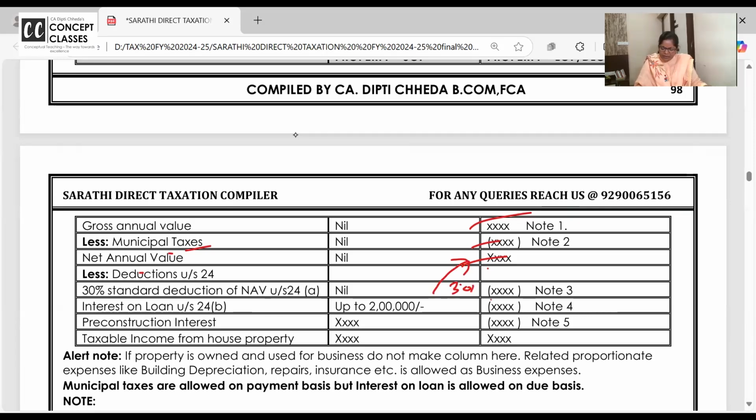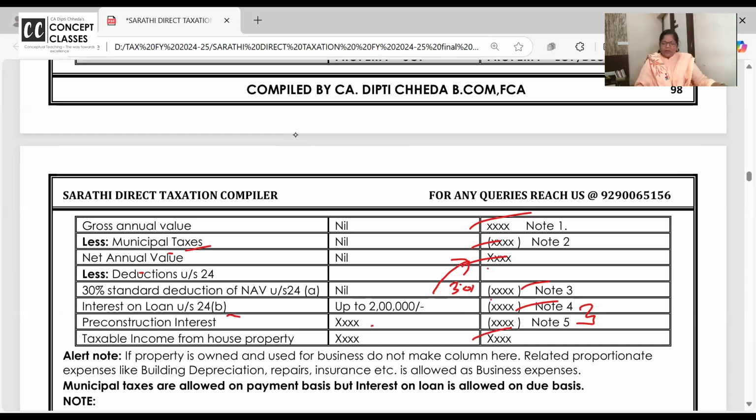30% of the annual value is allowed as standard deduction. Say government is saying, oh, you are receiving 100 rupees as rent. We assume 30 rupees is your expenditure. 70 rupees is your income. So in 30% expenditure, repairs, renovation, your ground rent, watchman, water, all expenditure is allowed. Irrespective of actual expenditure, can be more also, less also. And then interest on loan is allowed, including pre-construction interest, which I will teach you tomorrow. And then you get income from house property.